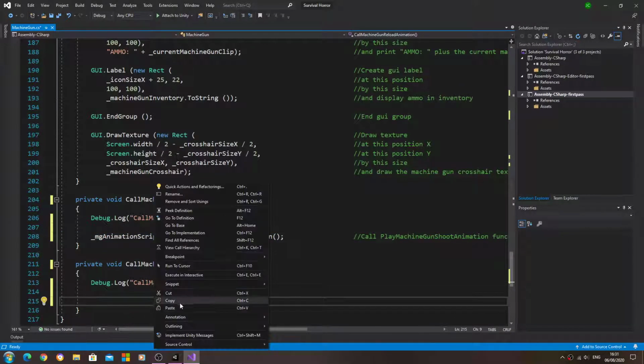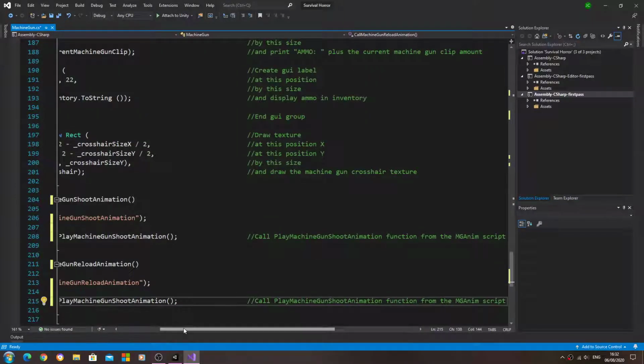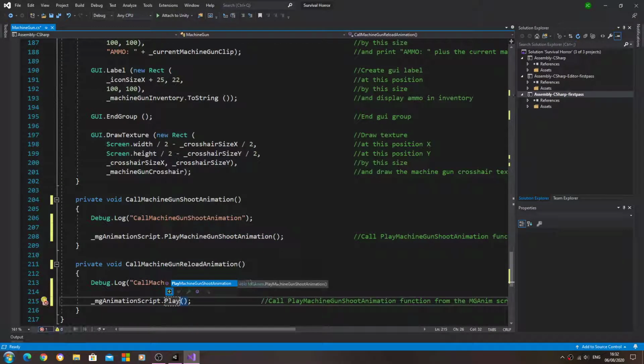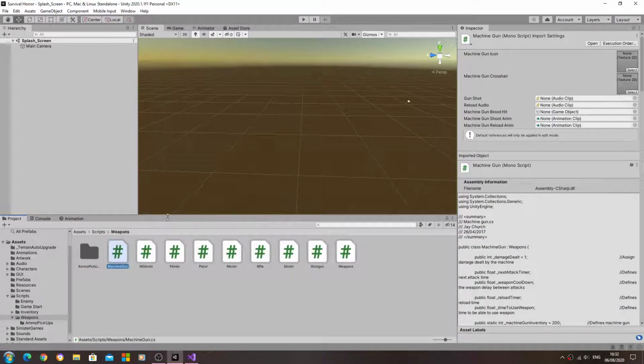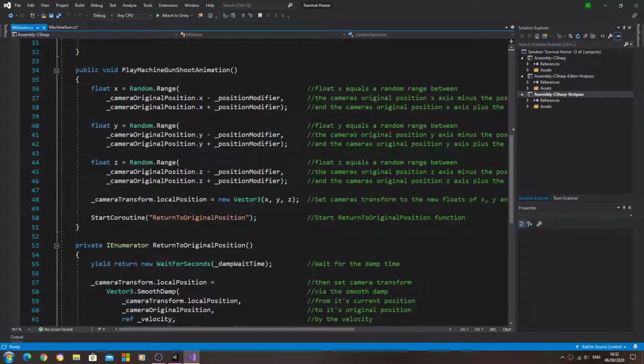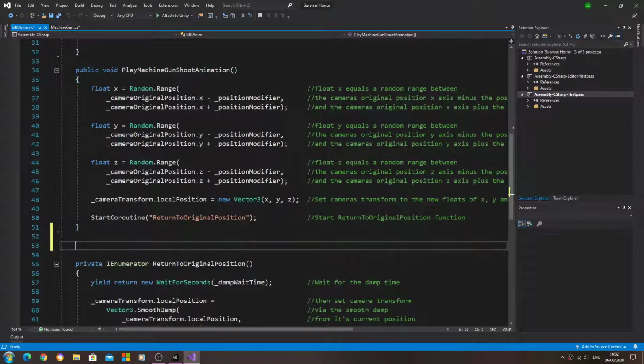Let's just copy and paste that in for the reload. And we'll just swap out this naming convention. Now it's not showing up. Let's just come to the mg anim. So let's create that function in this script.